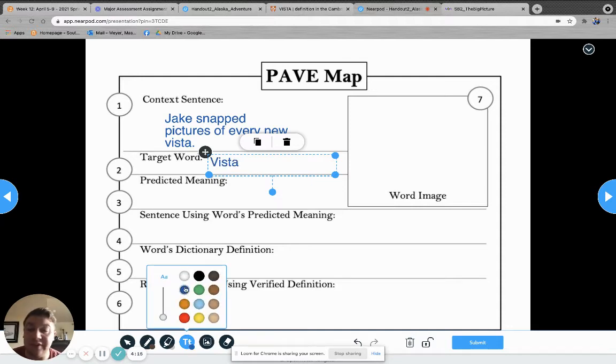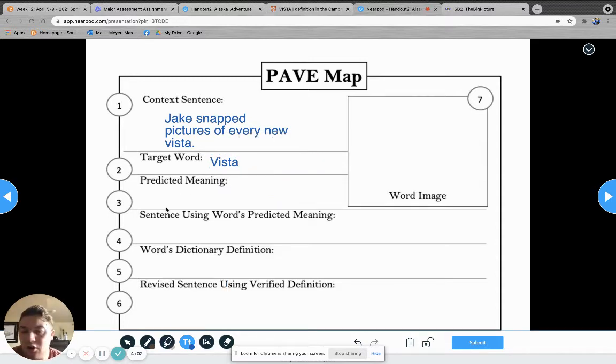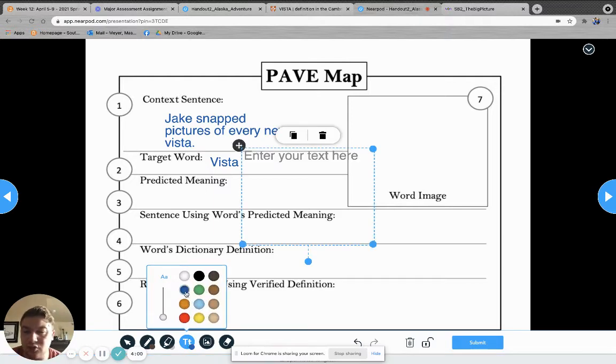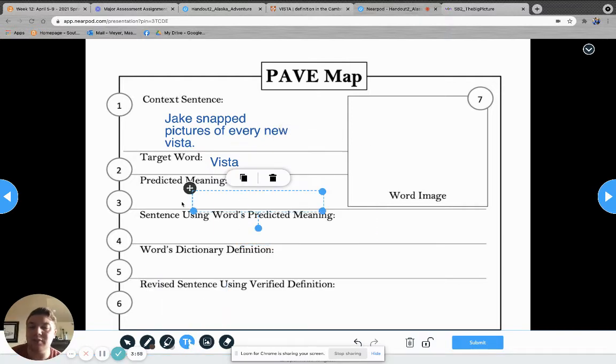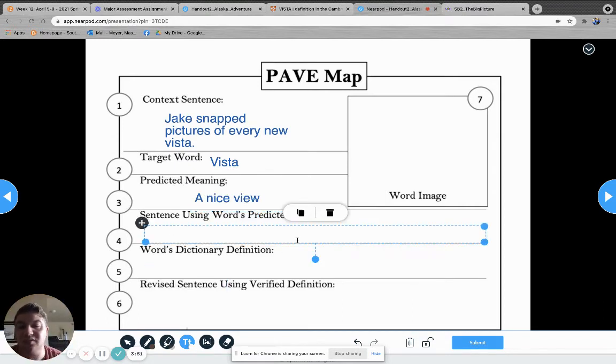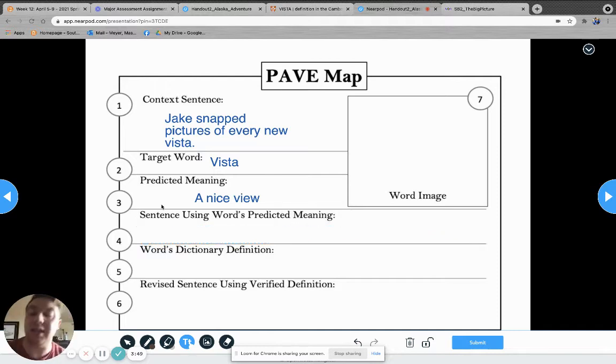Can everyone say the word vista with me? Vista. All right, good job. So from the sentence here, we can see that Jake snapped pictures of every new vista. To me, something that you take pictures of is something that looks really nice. So I'd say that the predicted meaning, number three, is going to be a nice view. So now we've come up with a predicted meaning for our PAVE map for the word vista.